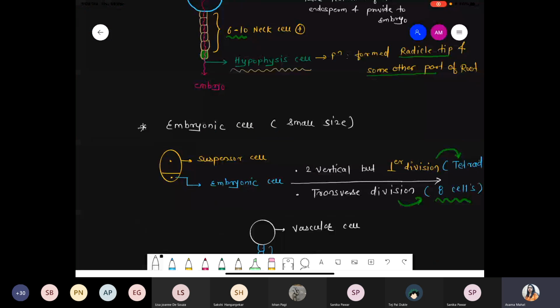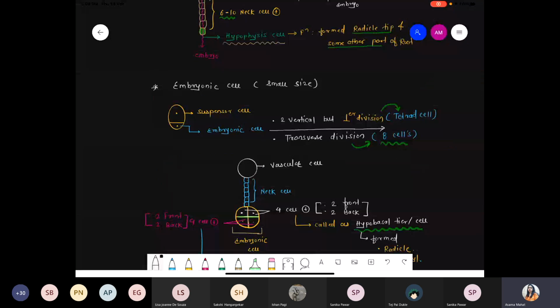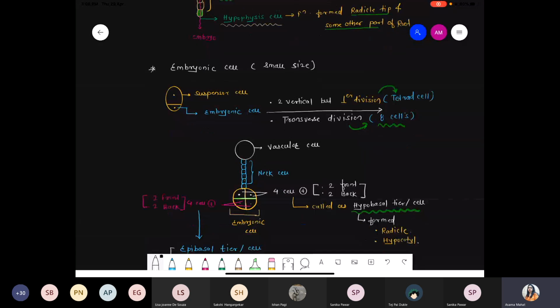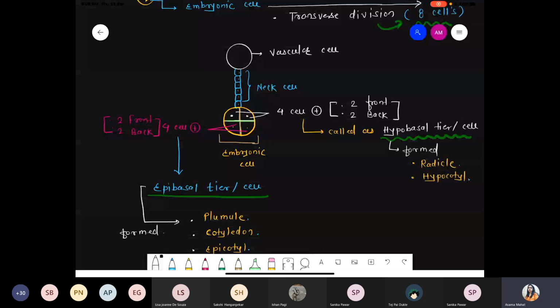Another one, embryonic cell. We discussed the embryonic cell, that is the apical cell. By that I mean these are the small size embryonic cells. Two vertical divisions, perpendicular, then one transverse, and there is a formation of a total of 8 cells. If you see the arrangement, below the hypophysis cell, there is a presence of 4 hypobasal tiers, 2 front, 2 back side. That hypobasal can form the radicle as well as the hypocotyl region. Exactly at the bottom, there is a presence of 4 cells that is called the epibasal one.